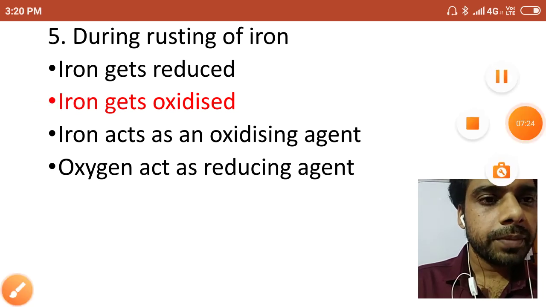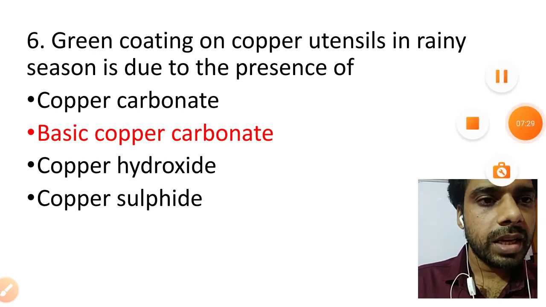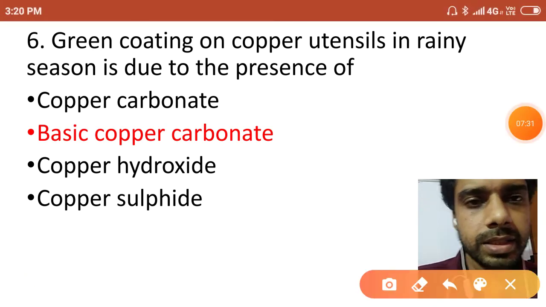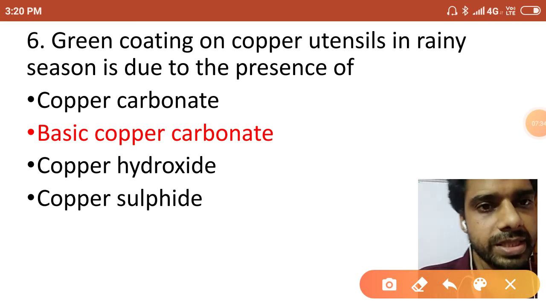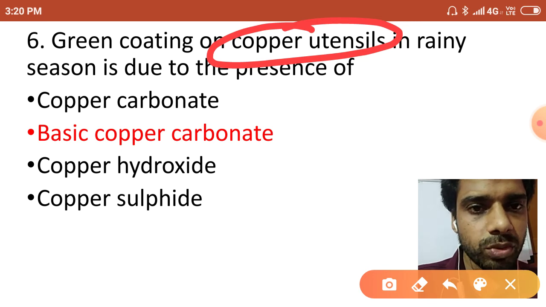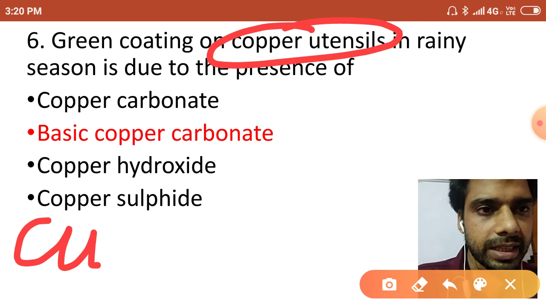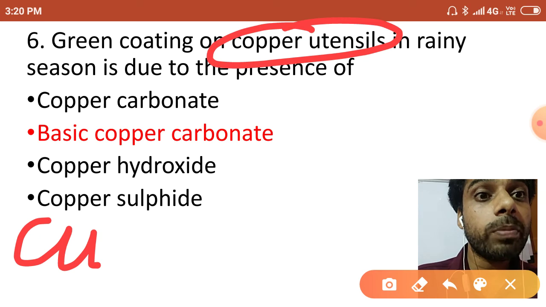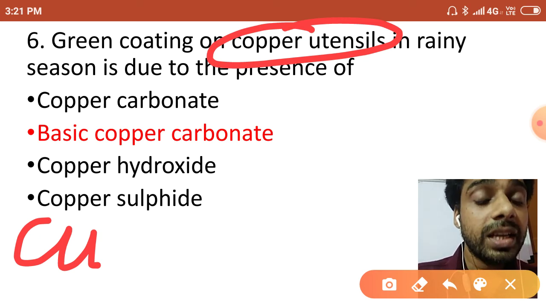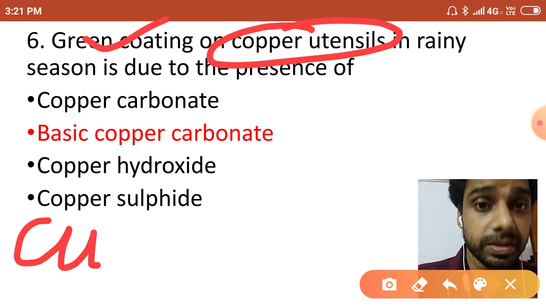Okay, now the next question we will take, and that one is again a rusting type corrosion example, green coating on copper utensils. First of all, I have to write copper, Cu. You can see that in the rainy season there is a green coating on copper utensils. Why is it possible? Why after corrosion does copper form a green coating? The answer is given, you can see.